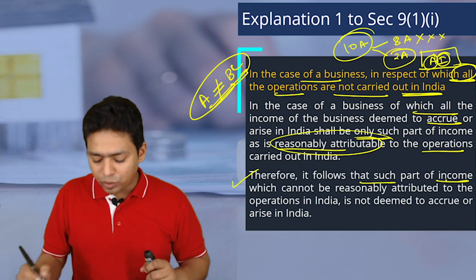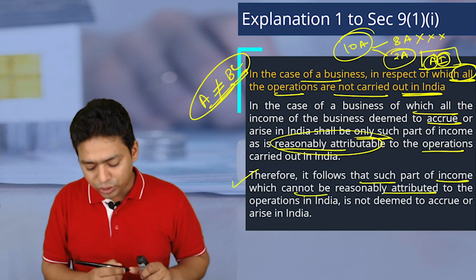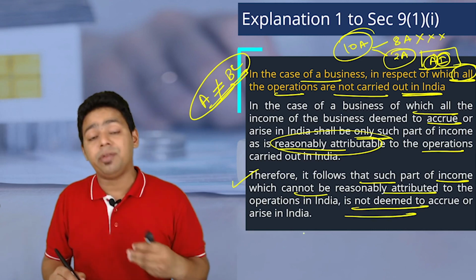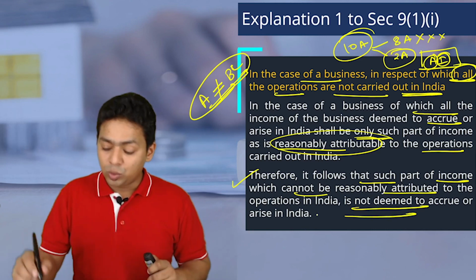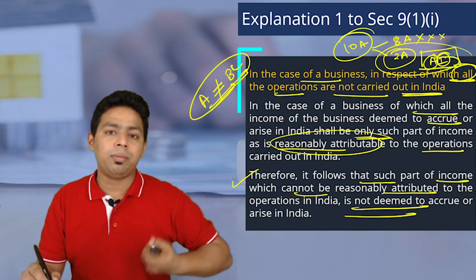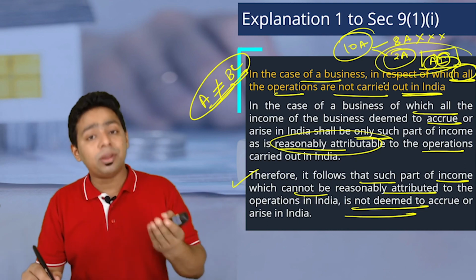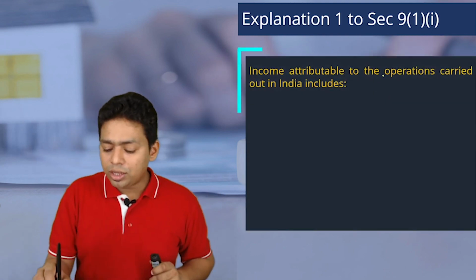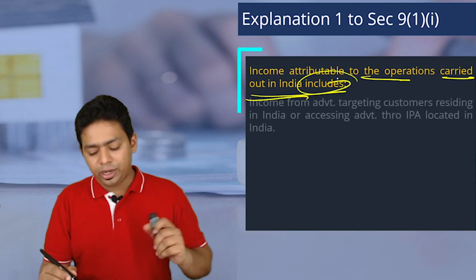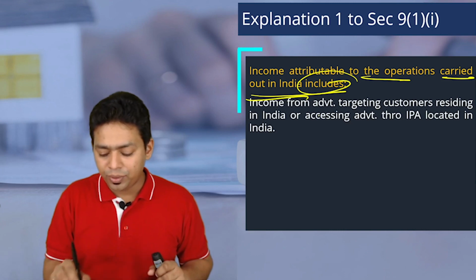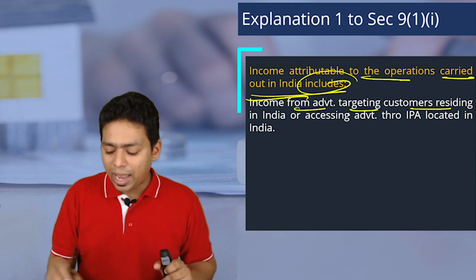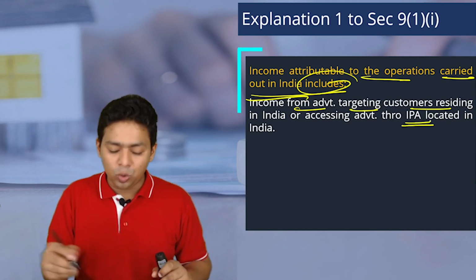Therefore, it follows that a part of the income which cannot be reasonably attributed to the operations in India is not deemed to accrue or arise in India. If our law does not have provisions to determine the proportionate income, then none of the income will become taxable. No income can become taxable in India if we don't have the mechanism. Income attributable to the operations carried out in India includes the proportionate income, and income from advertisement targeting customers residing in India or accessing advertisement through an IP address located in India.